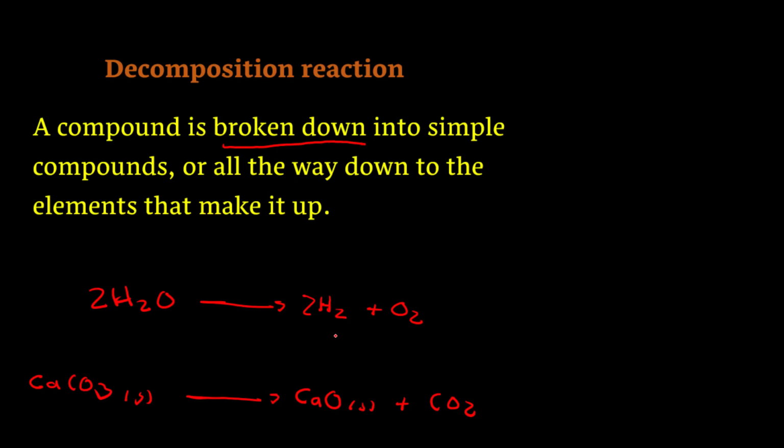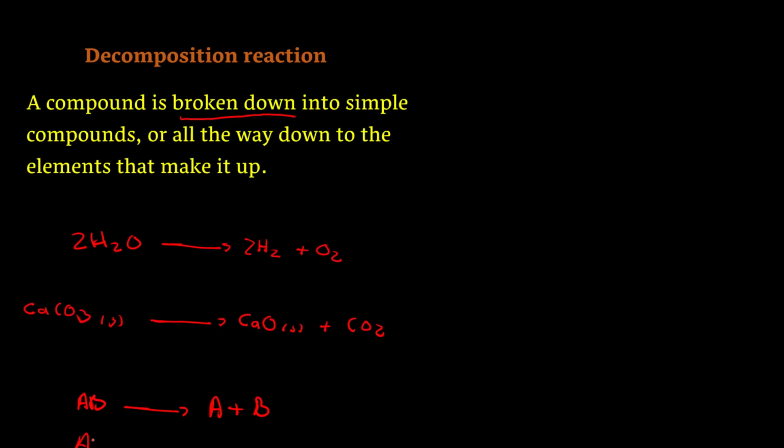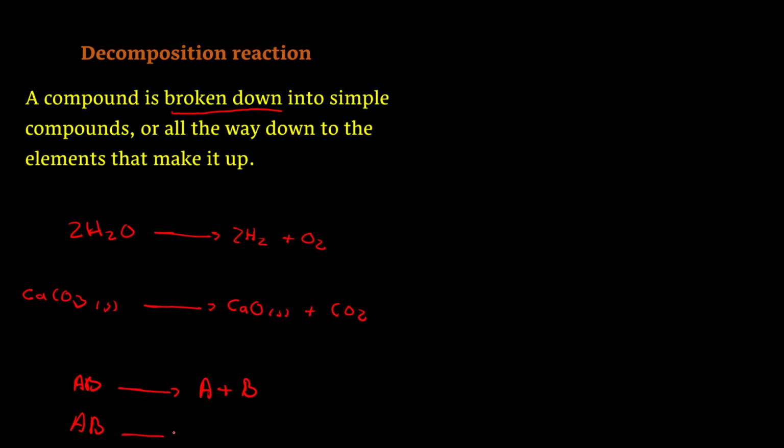We can have a formula for it too. For example, the AB complex compound breaks down to A plus B simple compounds, or the AB molecule of a simple compound breaks into the A element plus B element, or A molecule plus B molecule. The process is called decomposition reaction or decomposition process.